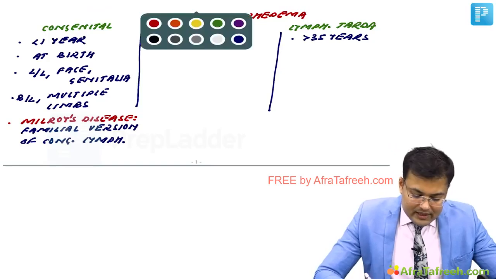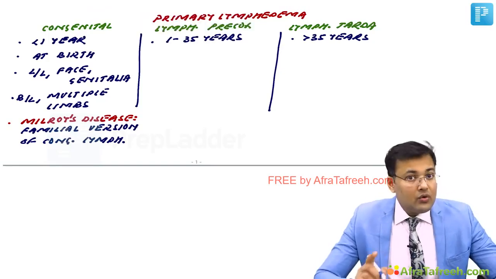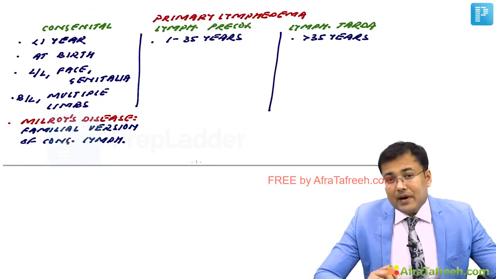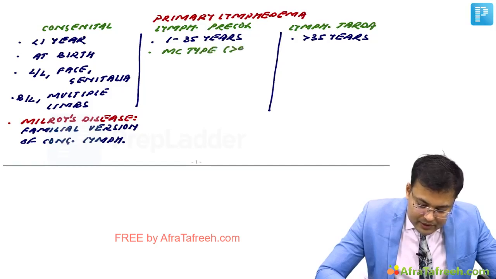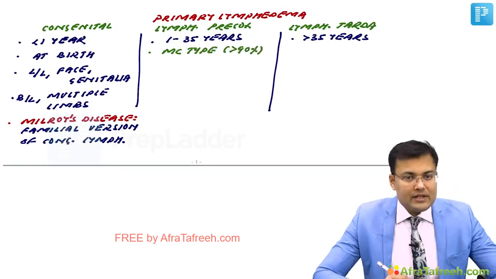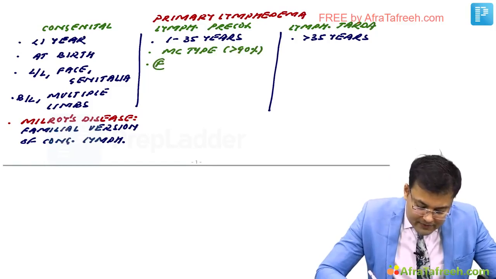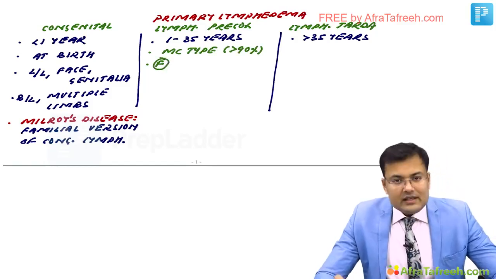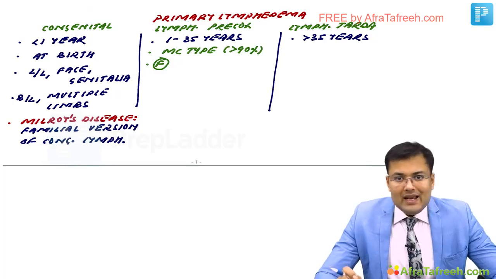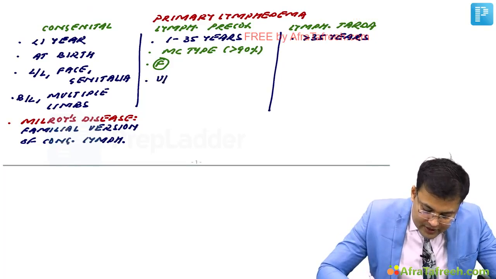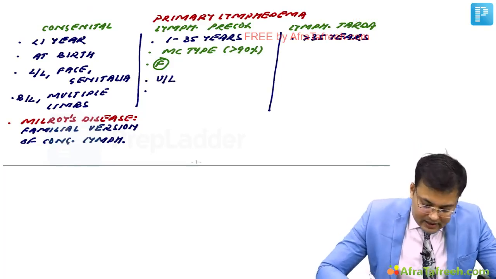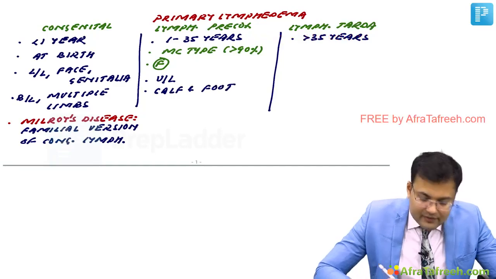We discussed that age 1 to 35 years. Overall, the most common type of primary lymphedema is lymphedema precox. It is responsible for more than 90% cases, and it is more common in females. Now see, congenital lymphedema was usually bilateral, right? And lymphedema precox is usually unilateral. And here, calf and foot is involved. Generally, it is going to involve calf and foot.